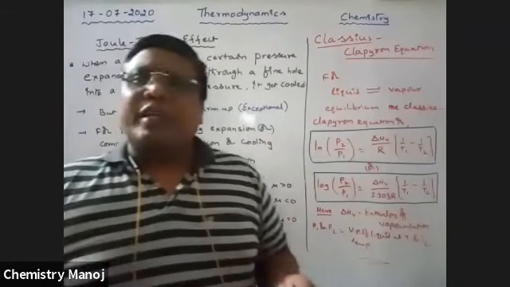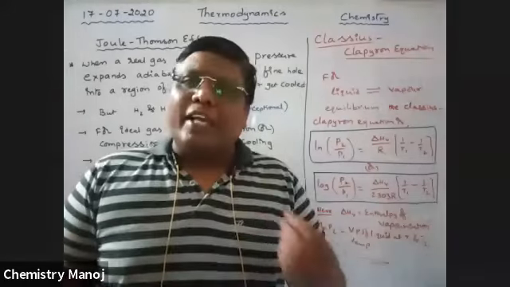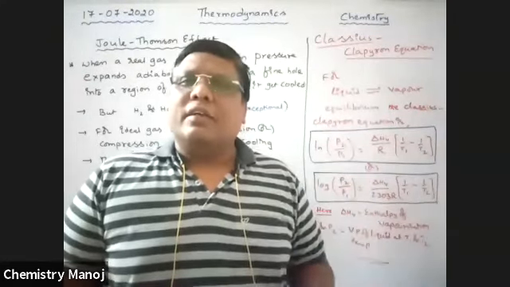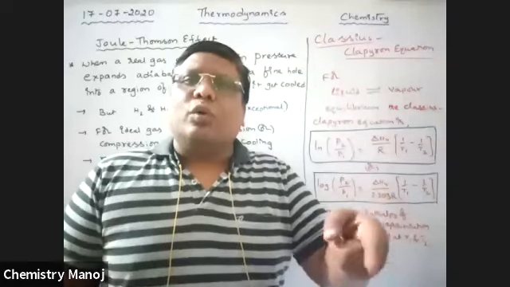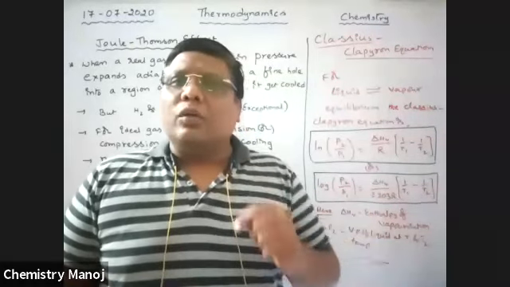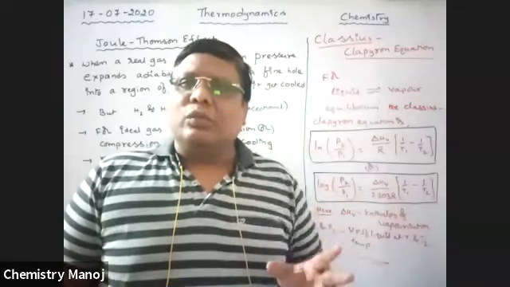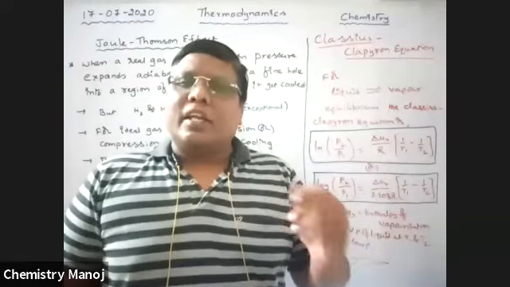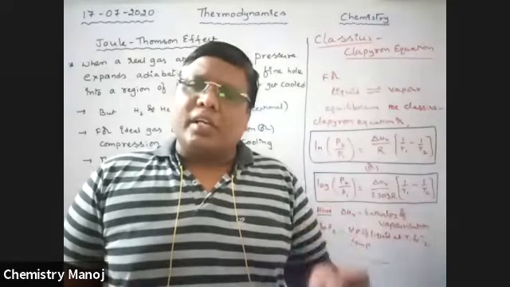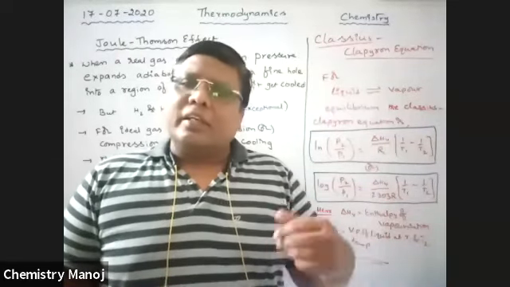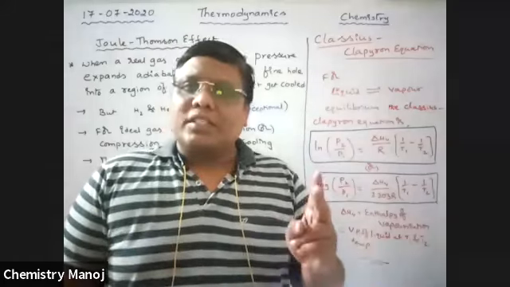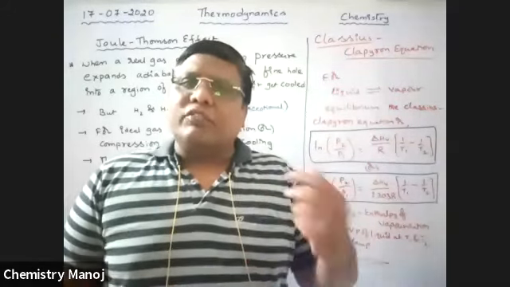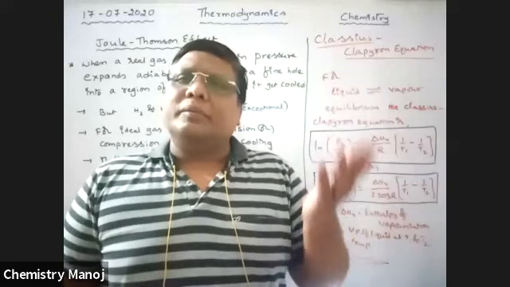They gave a statement: when a gas is allowed to expand from a high pressure region to a low pressure region through a small hole, it gets cooled. Generally, all gases give a cooling effect, but a few gases, hydrogen and helium, are heated up instead of cooled.